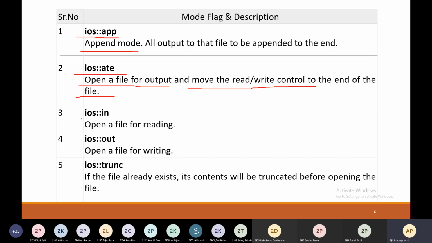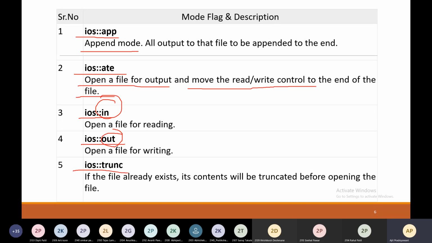Next is ios::in. It is used for reading a file. Next is ios::out. It is used to open a file for writing. In is for reading, whereas out is for writing.